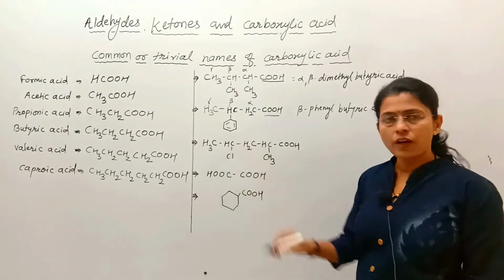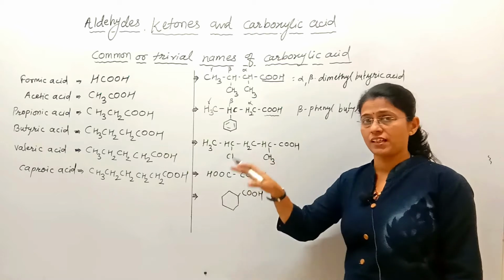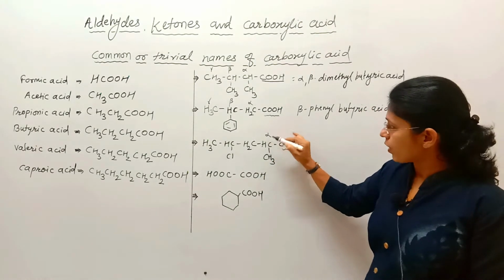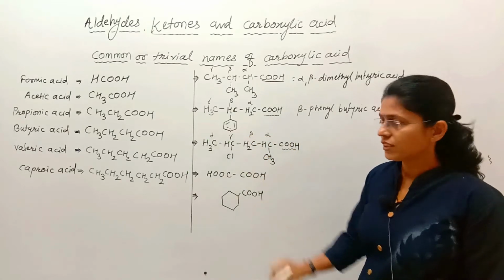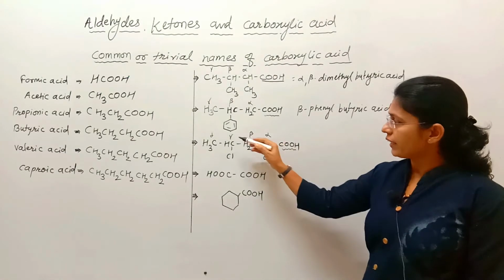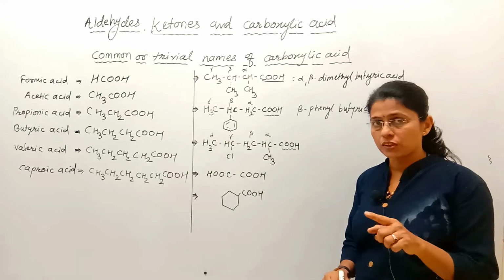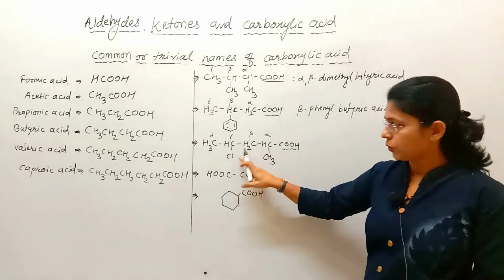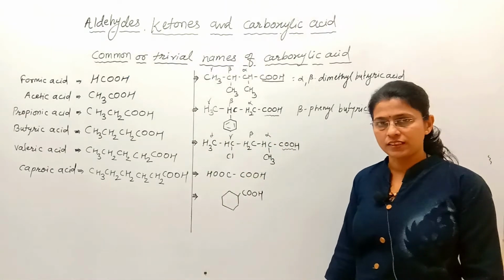See here, 1, 2, 3, 4, 5. 5 carbons are there, so it is considered a derivative of valeric acid. This is the functional group, this is alpha carbon, beta, gamma, and that is delta. At alpha position there is methyl, at gamma position there is chloro. Alphabetically C comes first, that's why it is named alpha chloro, beta methyl valeric acid.